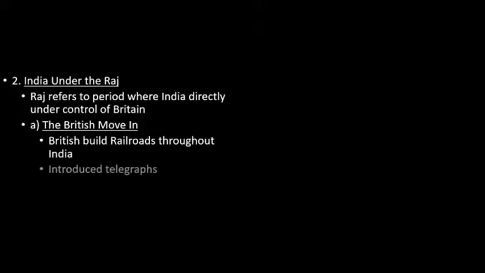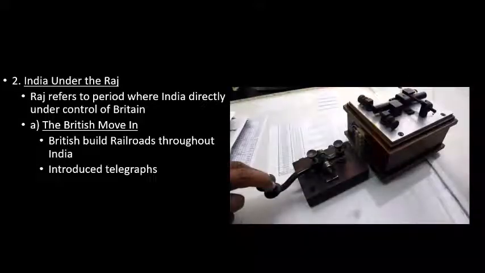Okay? Another thing they're going to do is they're going to introduce telegraphs and later on telephones. Now, this is another thing that Europeans claim when we talk about, was imperialism good or was imperialism bad, or not good or bad, more like, was it beneficial or harmful? Europeans are going to say it was beneficial. Look, we brought these people modern technology.